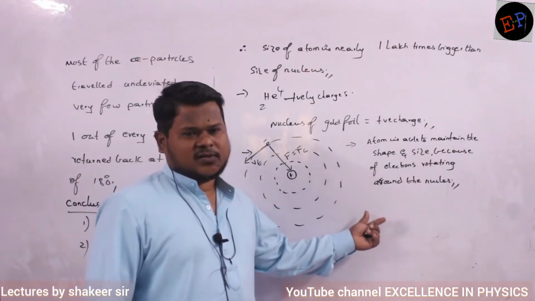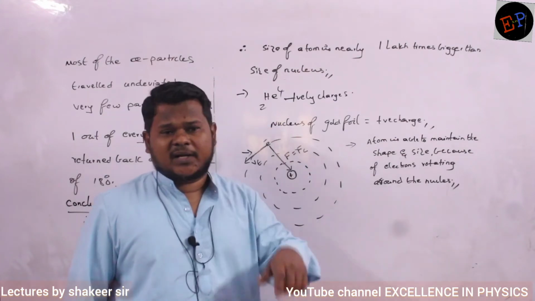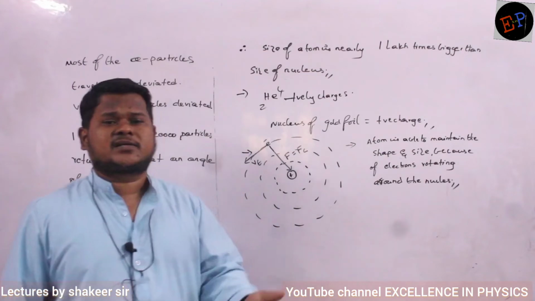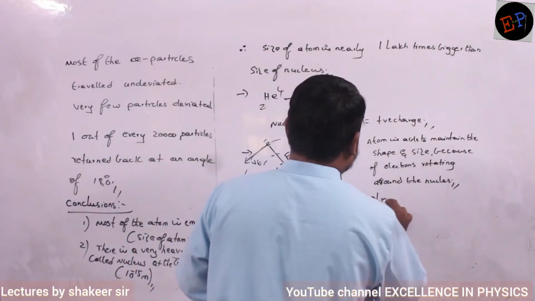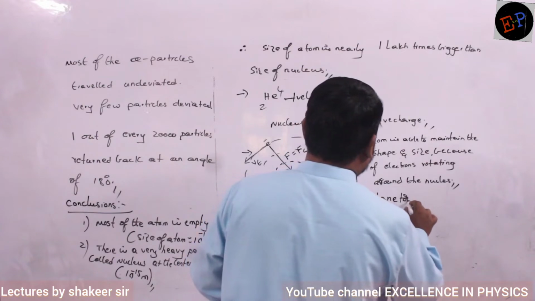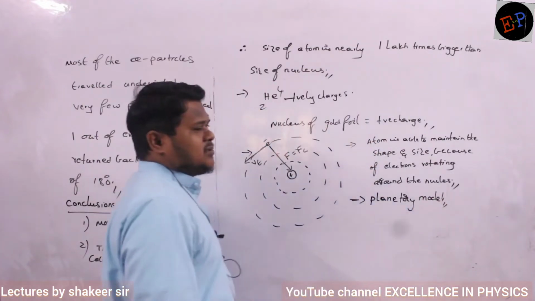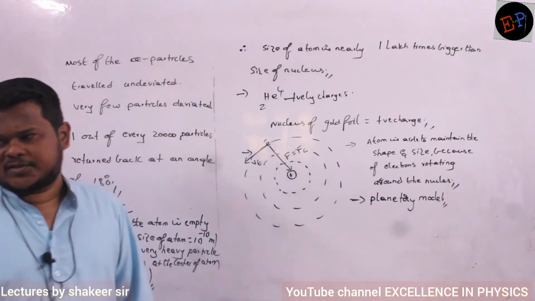So he said that electrons are revolving around the nucleus just like planets are revolving around the sun. That is why this is also called the planetary model. This model is called as planetary model. Okay, so by using gold foil he could conclude these many conclusions.